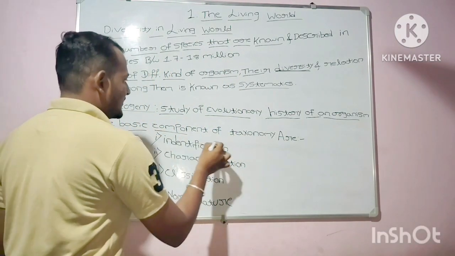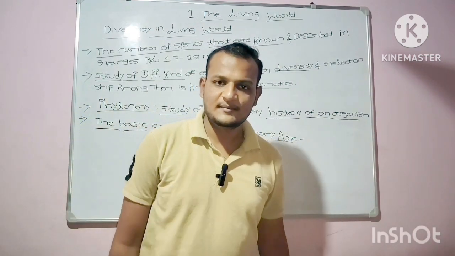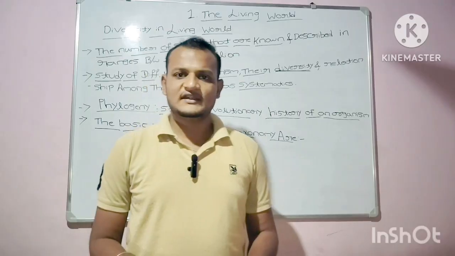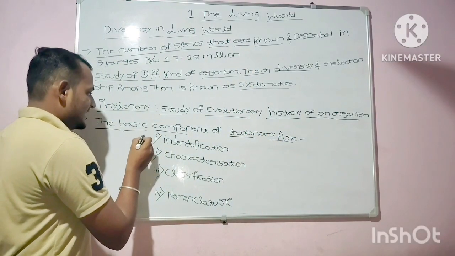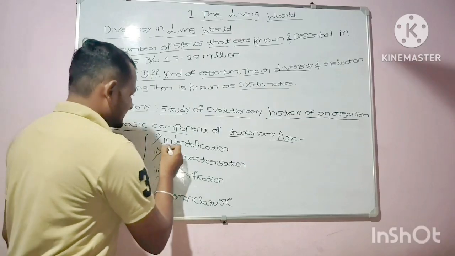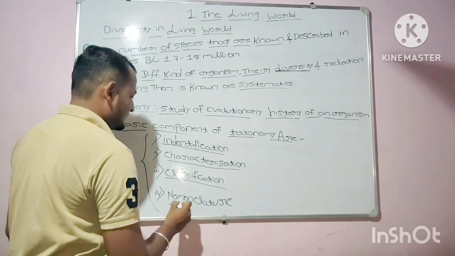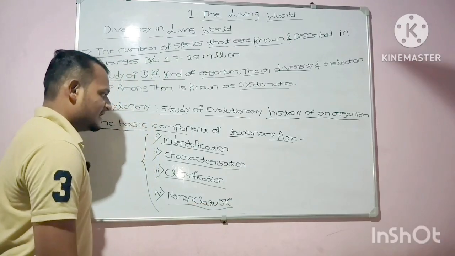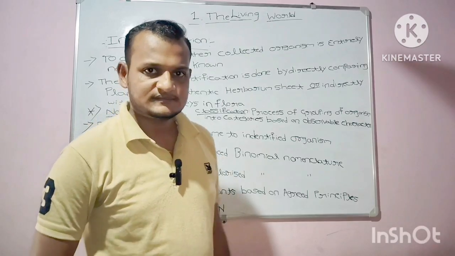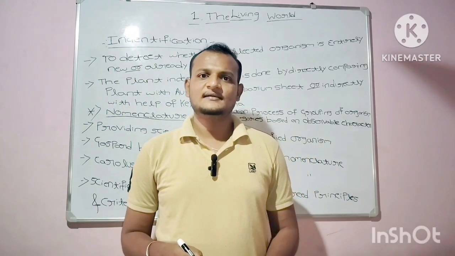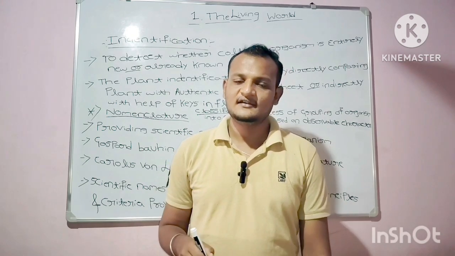The basic components of taxonomy, I mean the basic necessities for taxonomy, are: the first one is identification, second is characterization, third is classification, and fourth is nomenclature. Now I'm going to start with the basic components of taxonomy. The first one is identification.